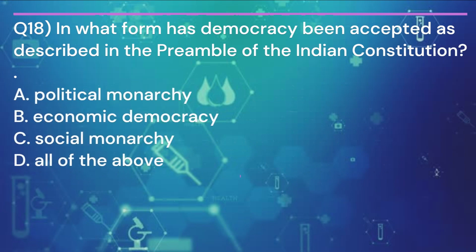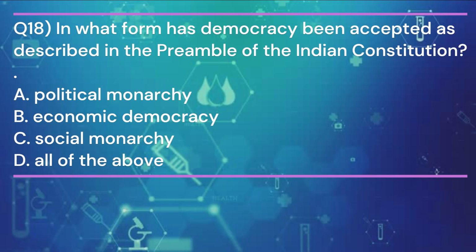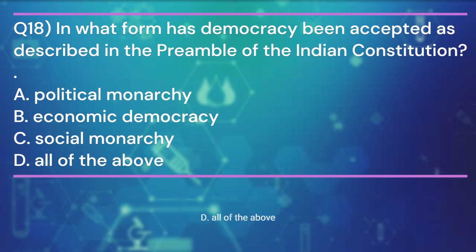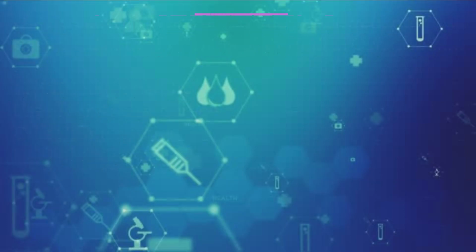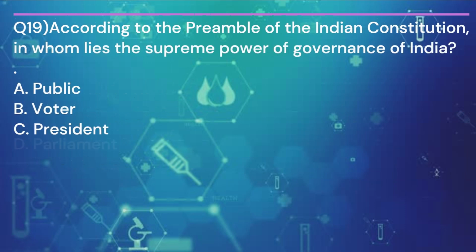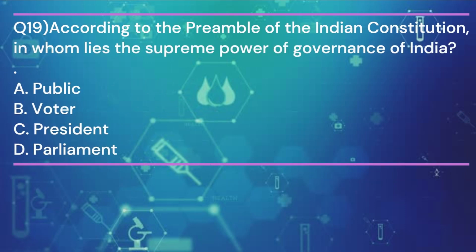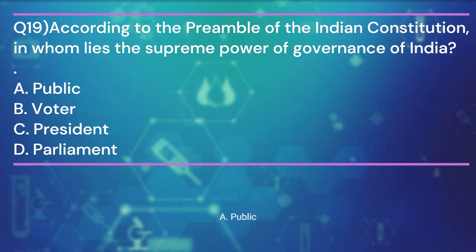Question 18. In what form has democracy been accepted, as described in the preamble of the Indian Constitution? And the answer is D. All of the above. Question 19. According to the preamble of the Indian Constitution, in whom lies the supreme power of governance of India? And the answer is A. Public.